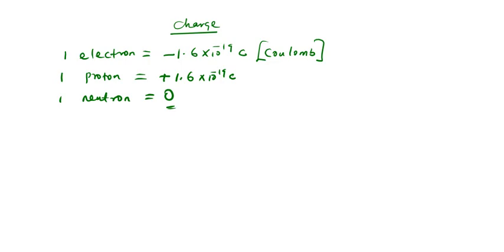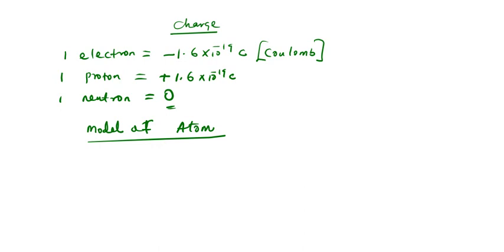Okay, let's quickly look at a model of an atom. Now, please note the whole universe is made up of atoms. The whole universe is made up of what? Atoms.